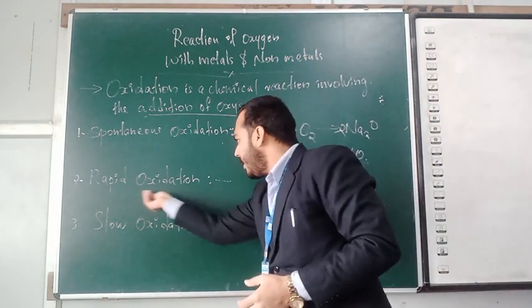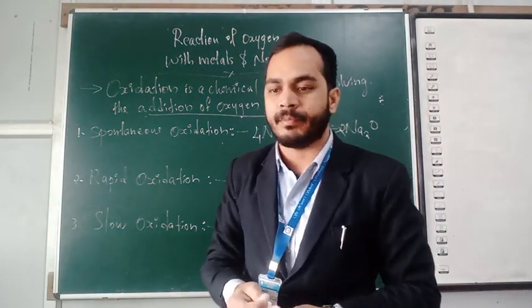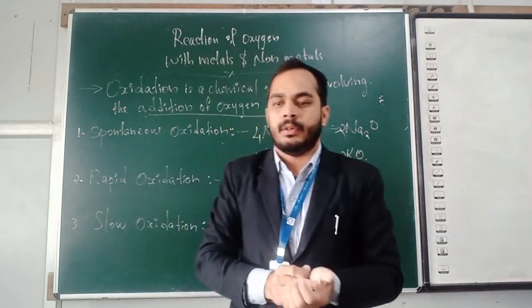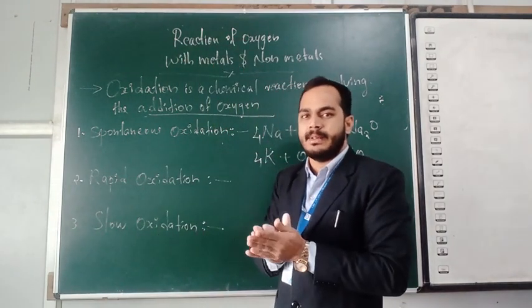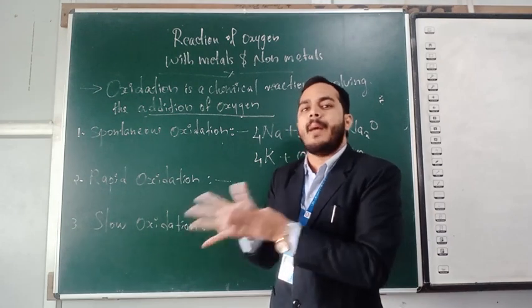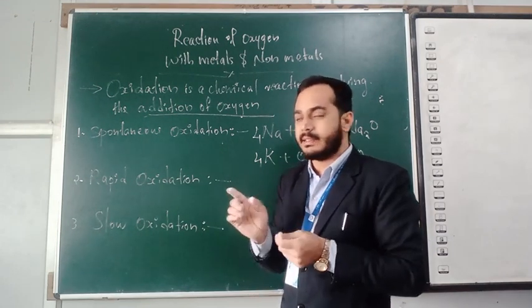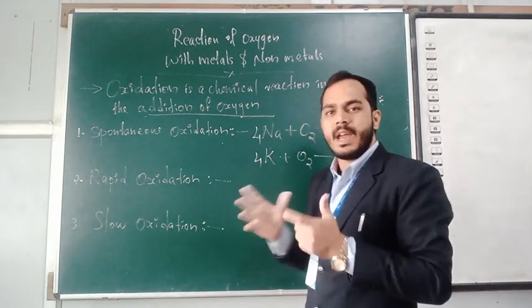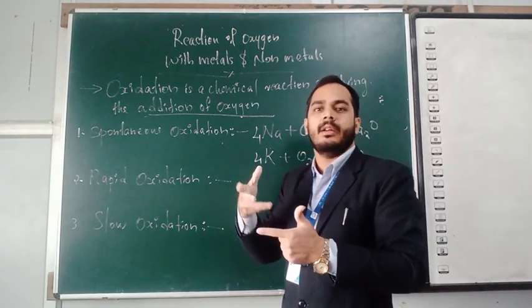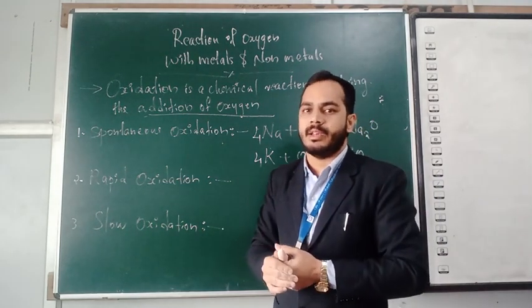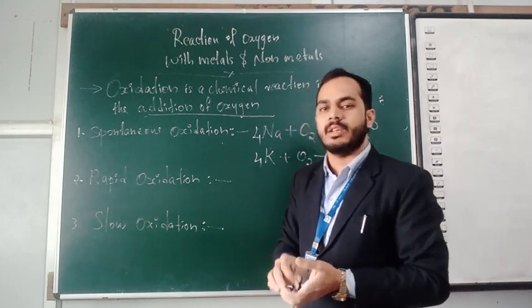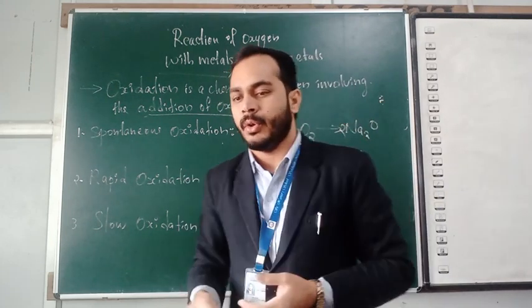And the second one, rapid oxidation. Rapid oxidation means the reactants react rapidly with a large amount of heat and light energy. Okay, I will give you some examples about this one.